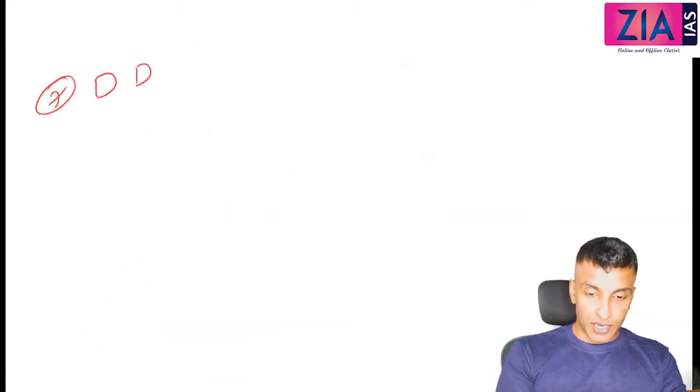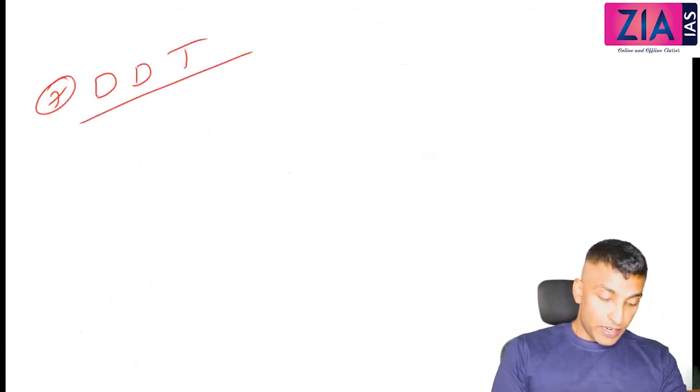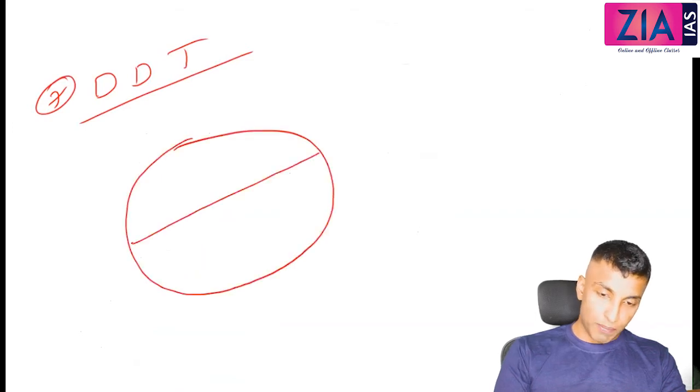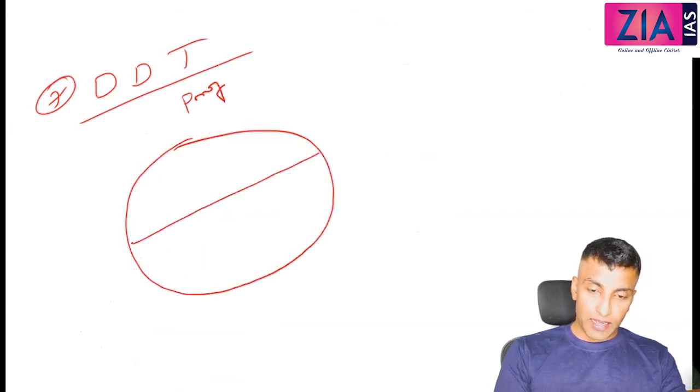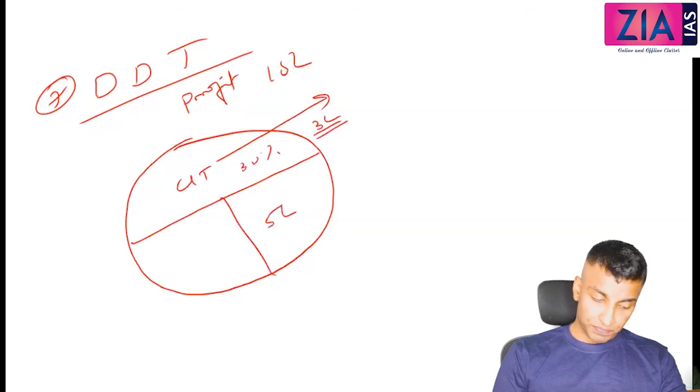7. Dividend distribution tax, DDT. So many times we have discussed dividend. For example, the corporate income tax. If you see the profit of a company, let's say 10 lakh, out of which you need to pay corporate income tax. I've told you 30%. So you will pay 3 lakh as corporate income tax. Then let's say 5 lakh, and let's say 3 lakh you reinvest.